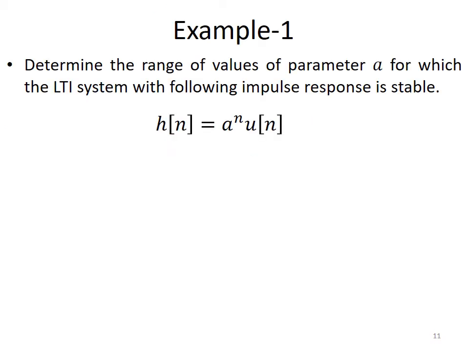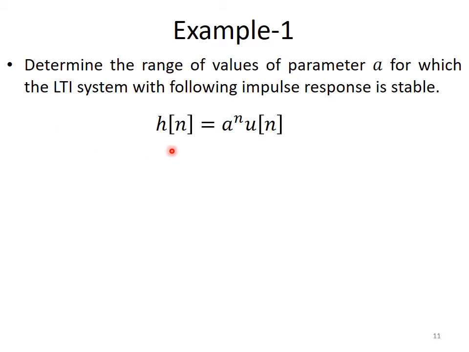Now let's solve an example to understand what we have discussed in previous slides. The impulse response of a certain system is given, and we have to determine the range of values of parameter a for which the system is stable.